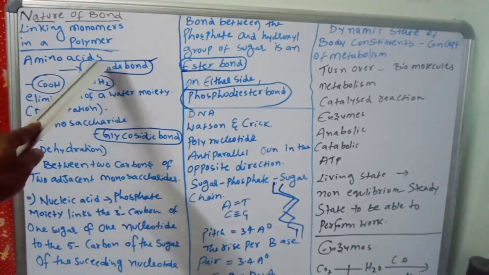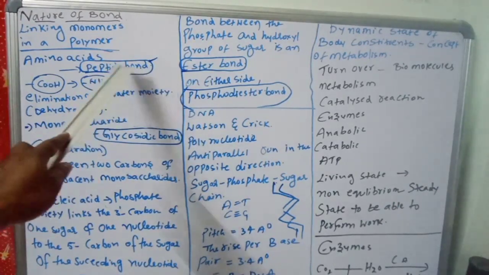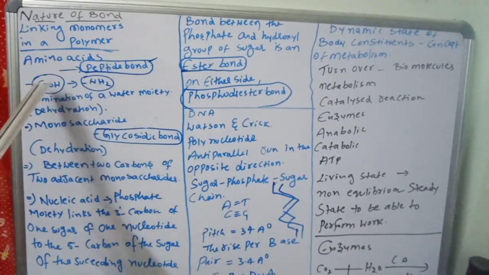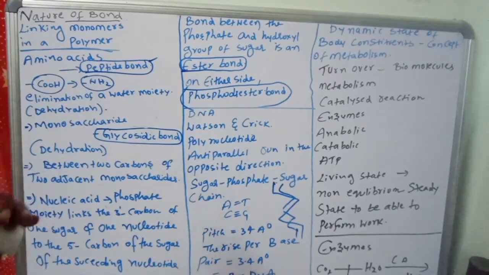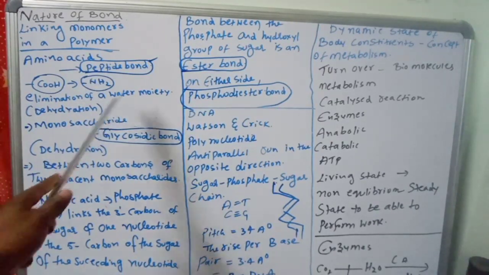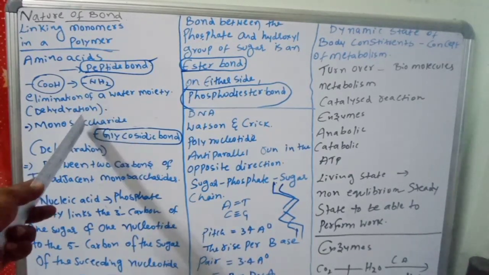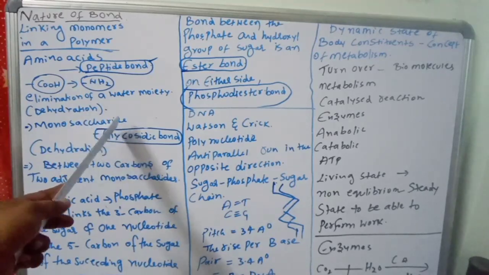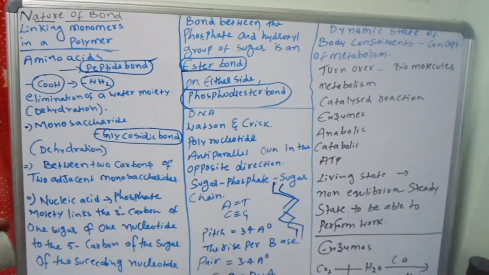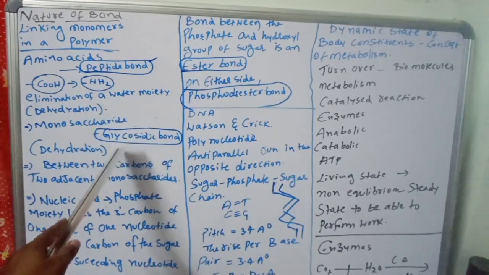Amino acids are joined in protein structure by peptide bonds. The carboxyl group of one amino acid and the amino group of another are joined together with elimination of water, called dehydration. Very simple. In polysaccharides, monosaccharides are joined together by glycosidic bonds through dehydration, between two carbons of two adjacent monosaccharides. Peptide bond, glycosidic bond.